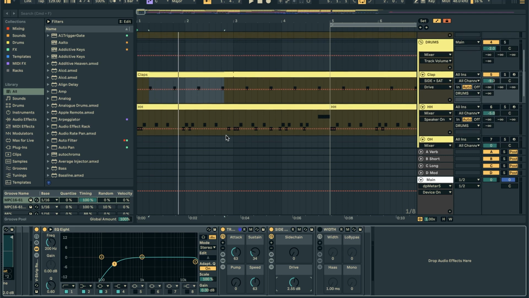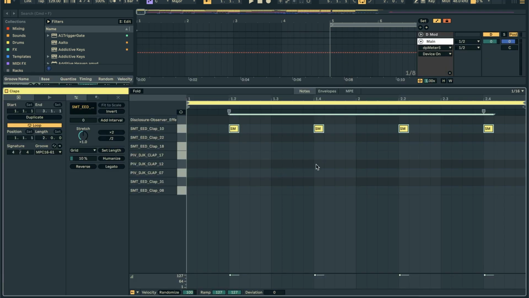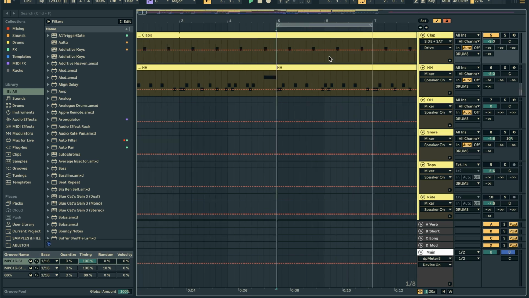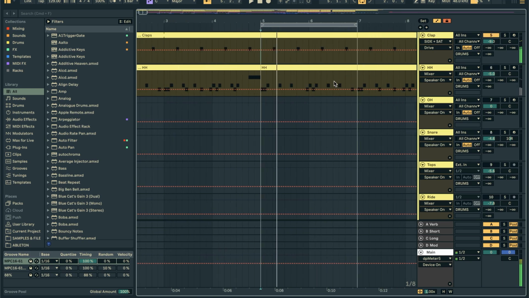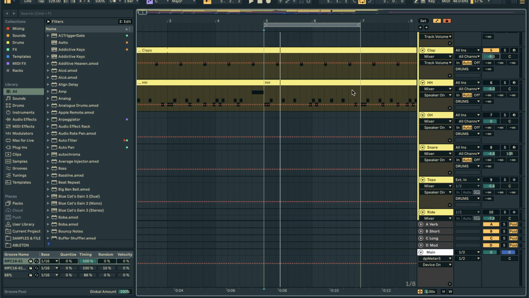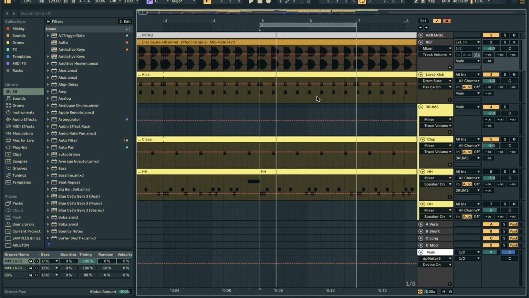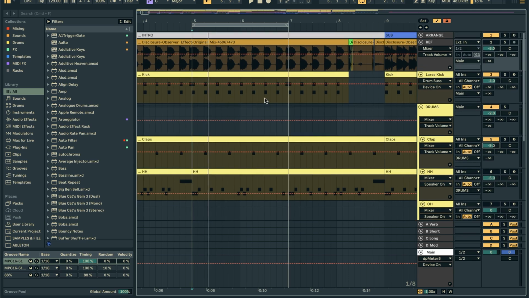But the main thing here, after listening through that clap: you get the notes down correctly, you choose the right sound, and then it's all about getting the volume correct. If we listen to ours, I think ours sounds too loud, so I would bring this down maybe a decibel or two to try to match it. But as you're building out the track, I always recommend starting with the reference to get it as close as possible, but then along the way take creative liberty. In this instance, I wanted the clap to sound louder, so I made it a little bit louder. There's definitely no harm in that.